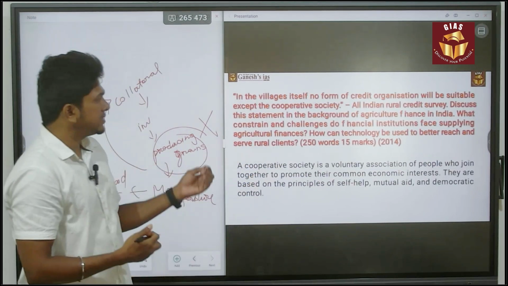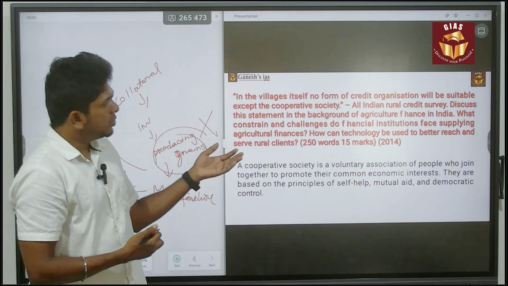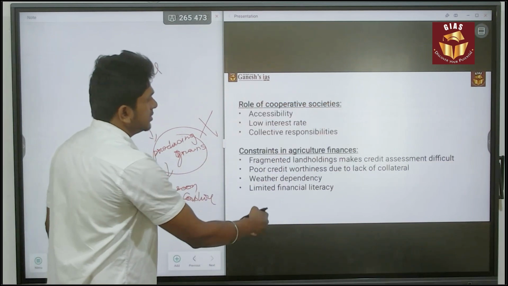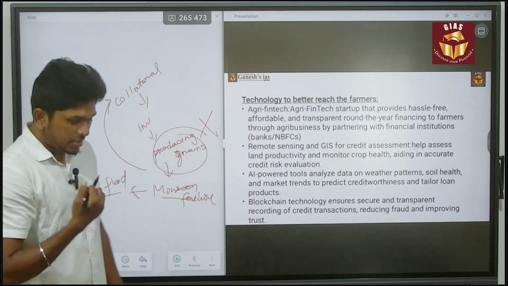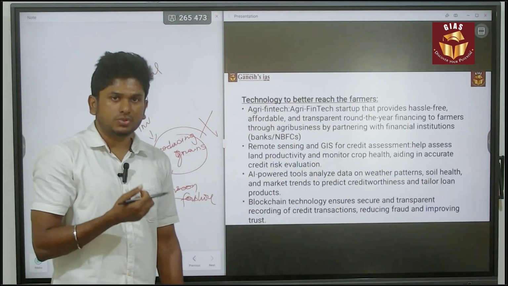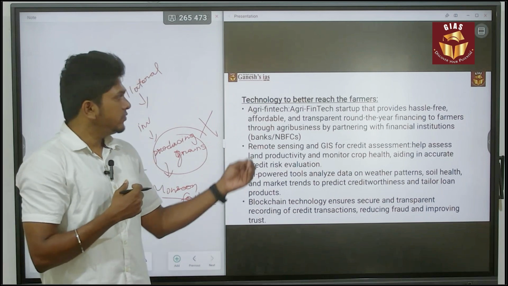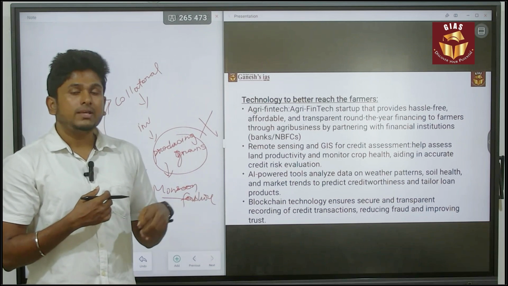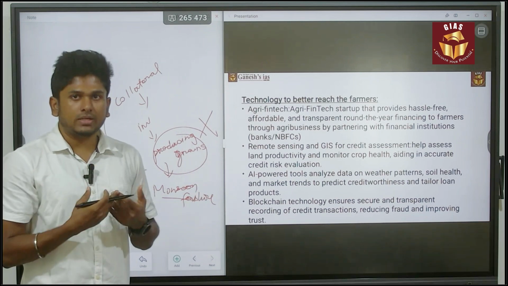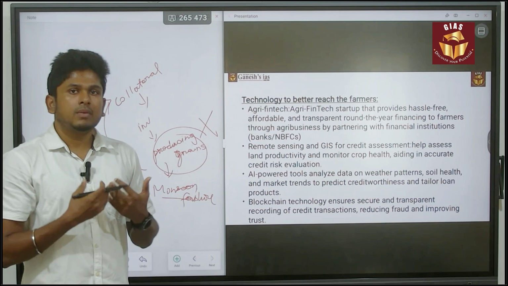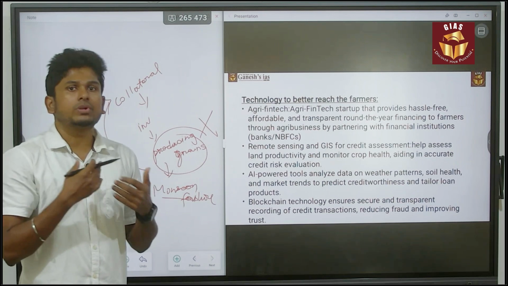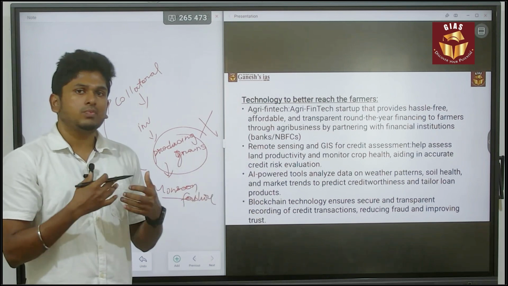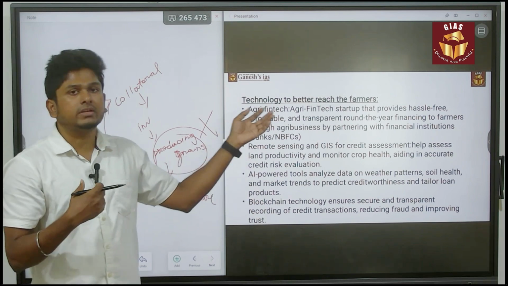So these are the challenges or the constraints. Next, how can technology be used to better reach and serve rural clients? This is the more important one. First, the agri fintech, which is a private institution. They will provide hassle-free, affordable, transparent loans based on assessing the land quality, soil health, all the factors, and also weather forecasting events. They will provide the loan to the farmer. So it is a win-win situation for both the farmer and the provider of the loan.